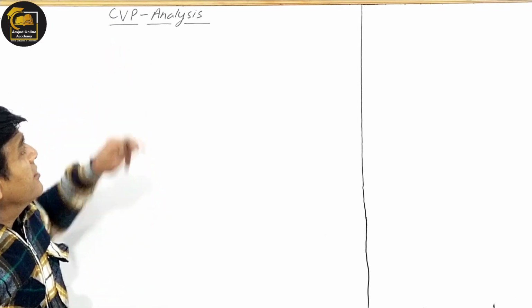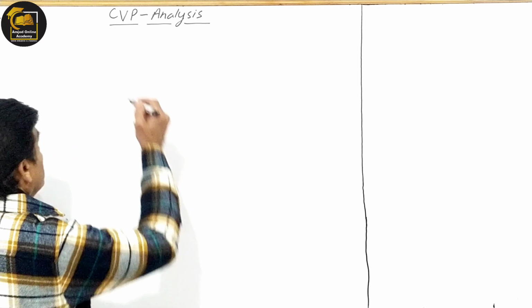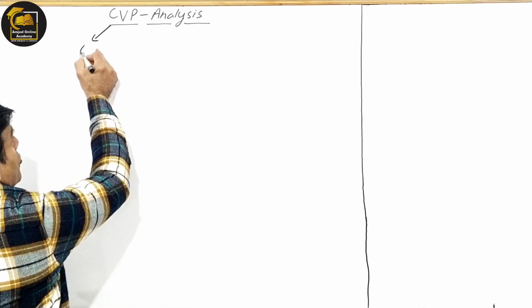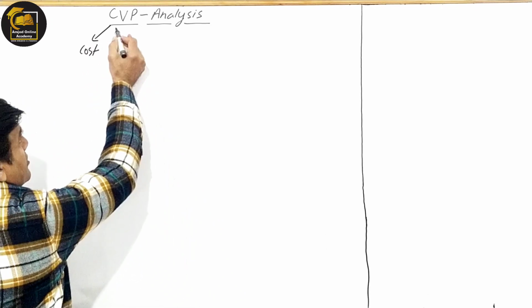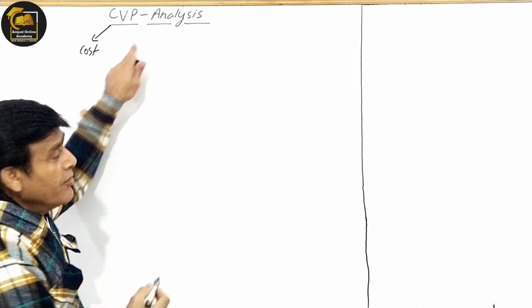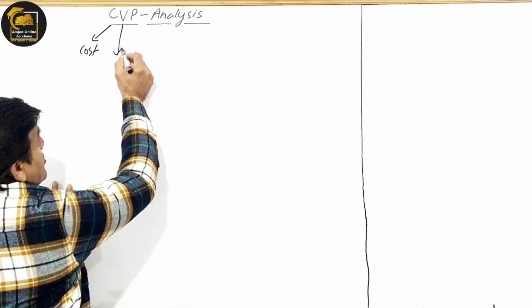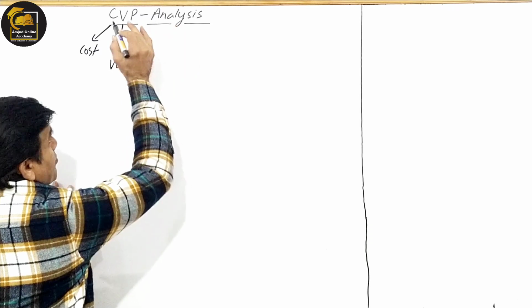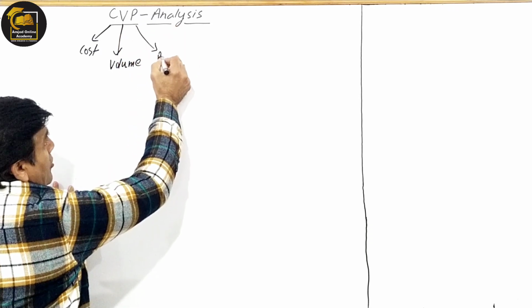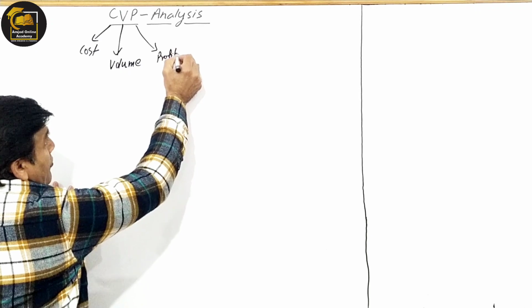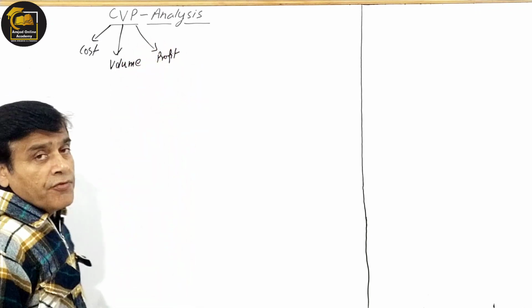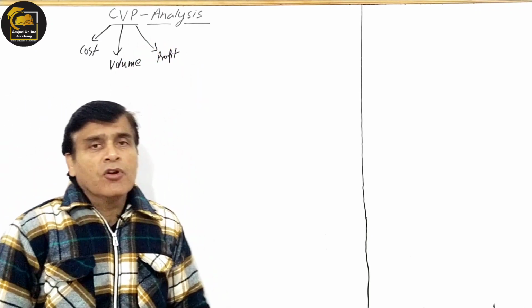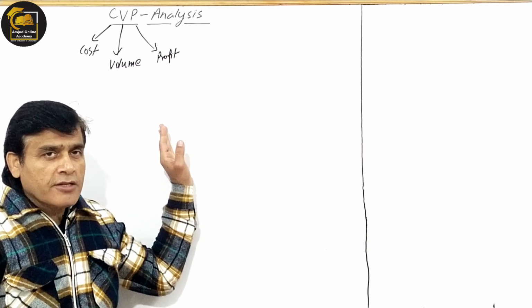CVP analysis actually stands for cost, volume, profit analysis. C stands for cost, V stands for volume, and P stands for profit. The full name of the topic is cost, volume, profit analysis.